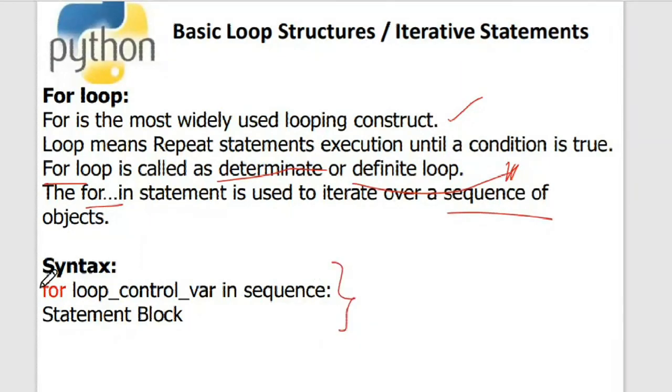I have the for keyword, everything in lowercase, and then you have the loop control variable, which can be i or j or whatever. Then you have another keyword over here, which is in, and then the sequence. And the statement block, which is the block of for. So this is the syntax of the for loop.